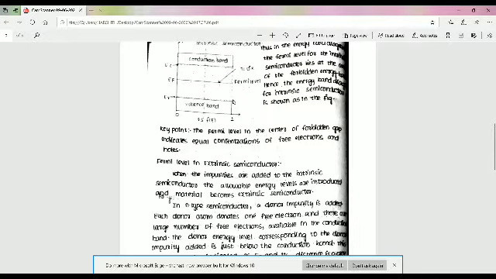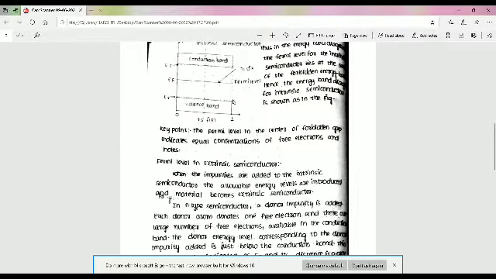Suppose as temperature increases, equal numbers of electrons and holes get generated. Hence the probability of finding an electron in the conduction band and the probability of finding a hole in the valence band are the same in an intrinsic semiconductor.